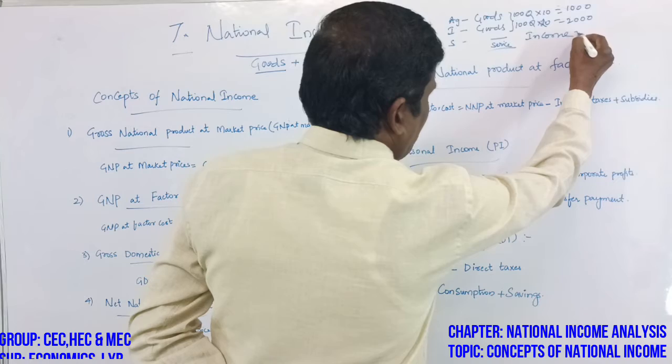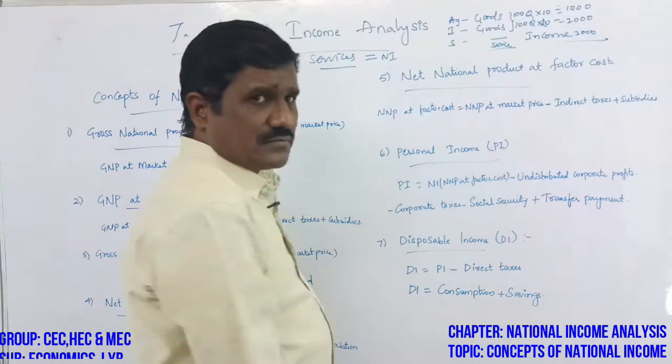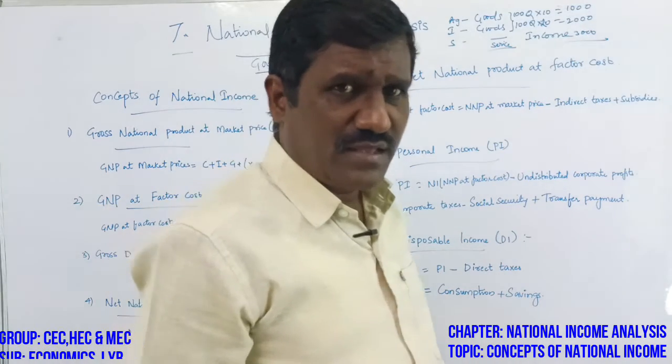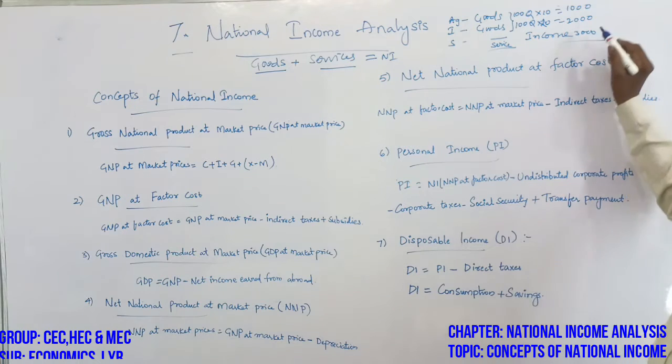So the goods value is 1000 plus 2000, total 3000. This is the goods value.